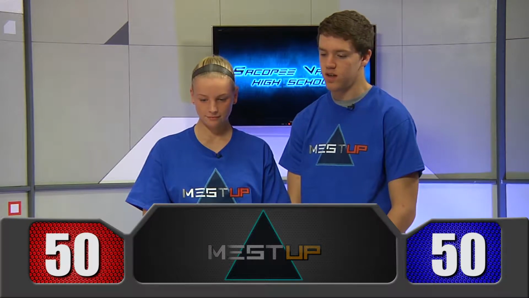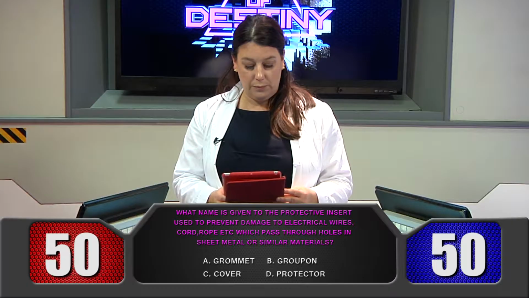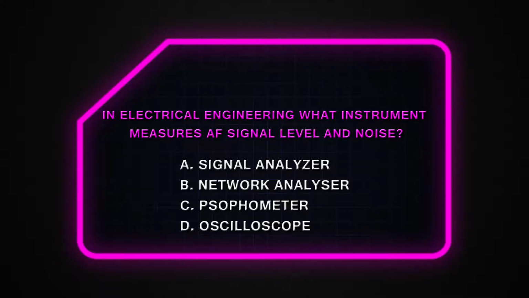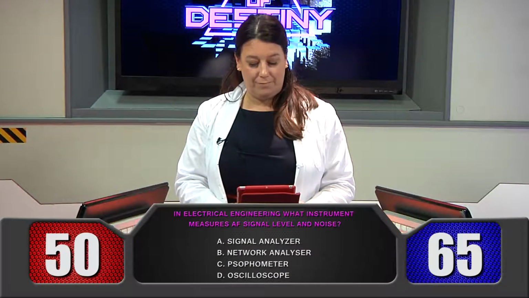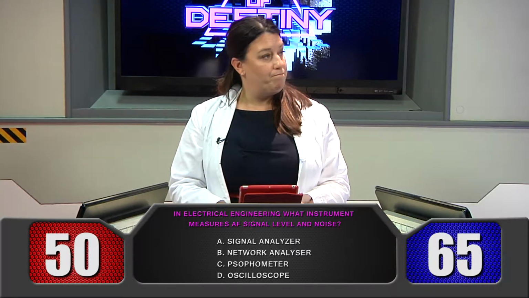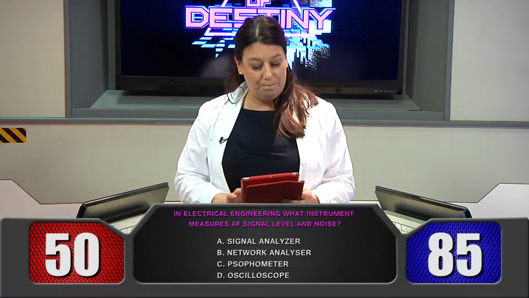We will take engineering for 15. What name is given to the protective insert used to prevent damage to electrical wires, cord, rope, etc., which pass through holes in sheet metal or similar materials? Blue team. A, grommet. Correct. Blue team, your choice. Engineering for 20, please. In electrical engineering, what instrument measures AF signal level and noise? Red team. A. Incorrect. And blue team? C, phosphometer. That's correct.